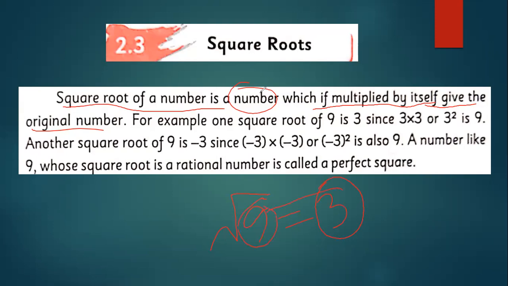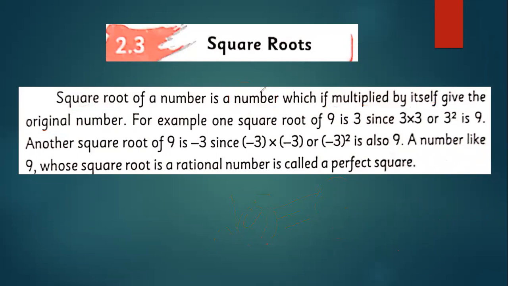This is the symbol for square root. For example, we are having the square root of 9, and its answer is 3. This 3 is the square root of 9 because when this 3 is multiplied with itself, it will give you exactly the original number. That's the definition. Got it?